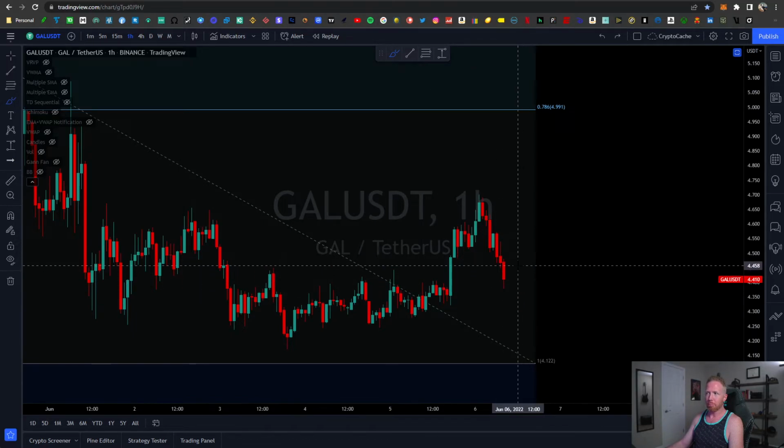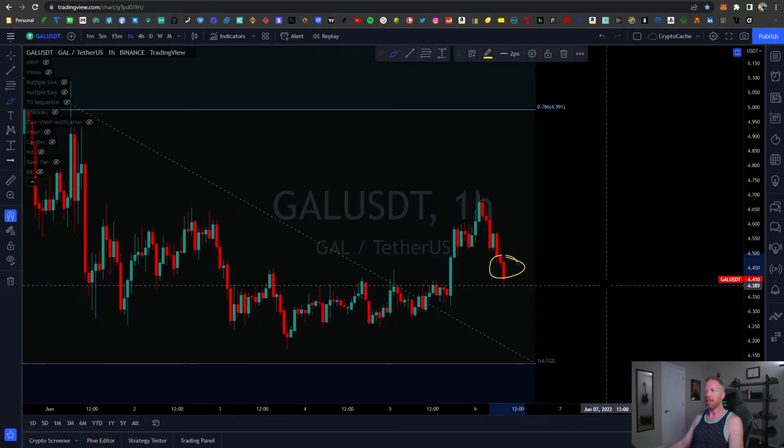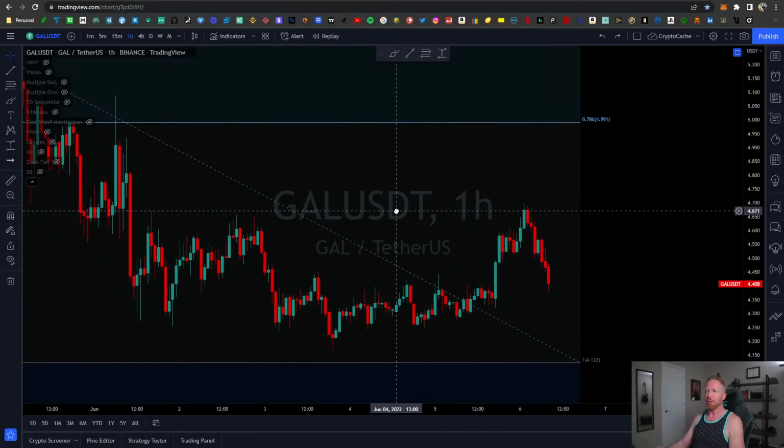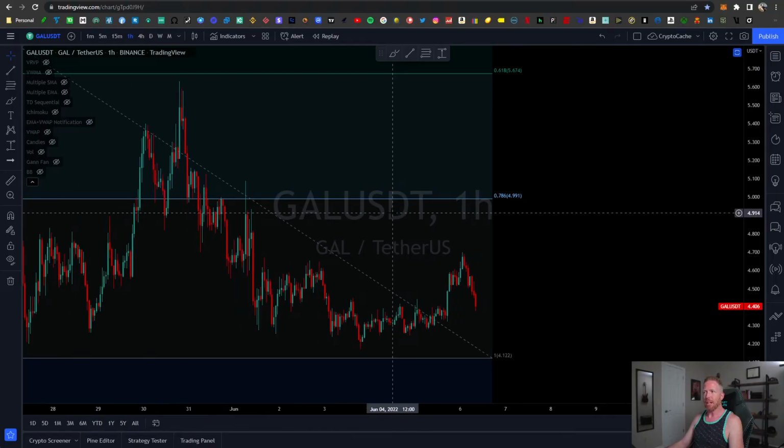Okay, so believe it or not, it's still looking okay, even though we got some signals to tell us to maybe close our position. I wouldn't necessarily close it entirely. Maybe take some profits, and if it reverses back up, you're still in the green, right? Again, a lot of different schools of thought there, but generally speaking, this coin definitely has some potential. We're just not seeing that just yet.